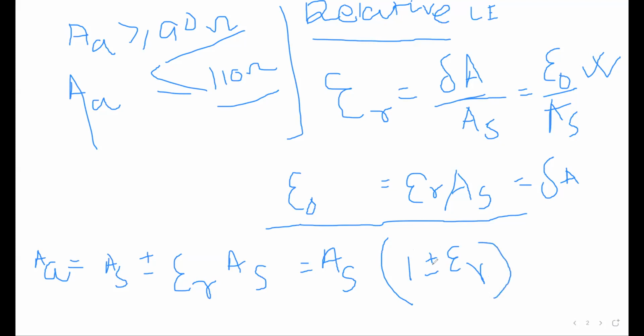So this is my limiting values which I have got, after replacing this del A with my relative limiting error.